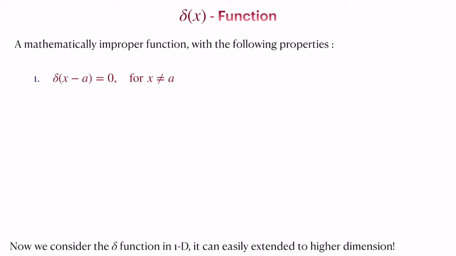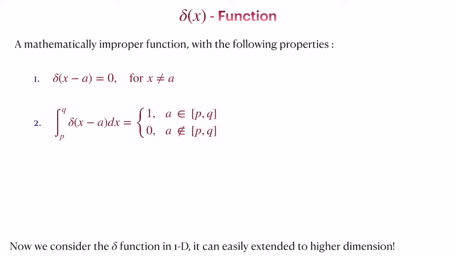Here we first consider the delta function in one dimension, that is, on the real line. It can be easily generalized to higher dimensions, but we will focus mainly on one dimension for simplicity, and to prove, if necessary, certain properties which are important in the mathematical methods. So the first of these properties is that the delta function is essentially 0 everywhere except at a single point. a is that point where it is not equal to 0. The value of the function at that point is not really defined.